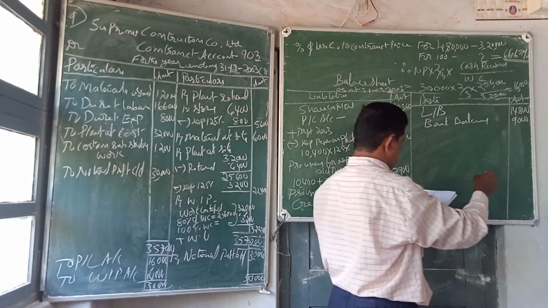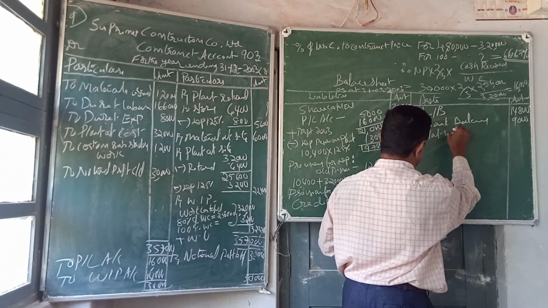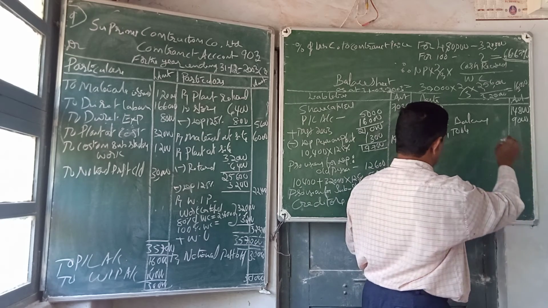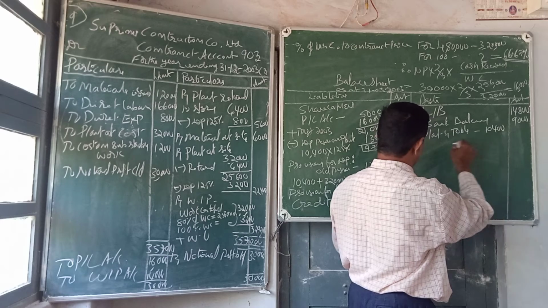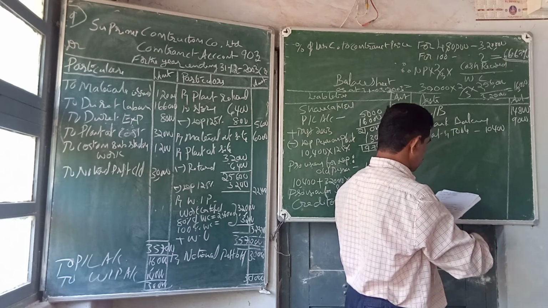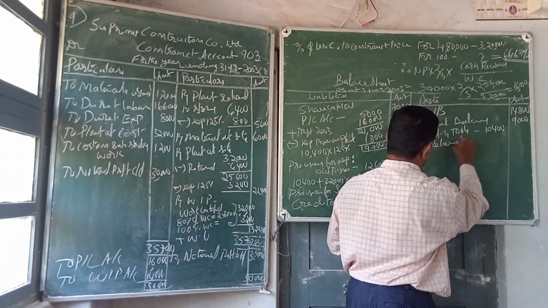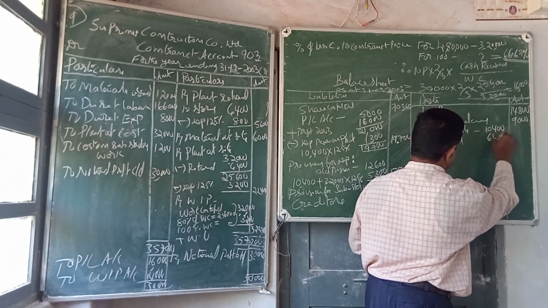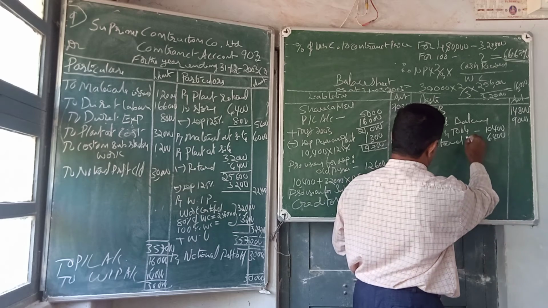Then plant and tools asset, first old 10,400, again 6,400 returned to stores.